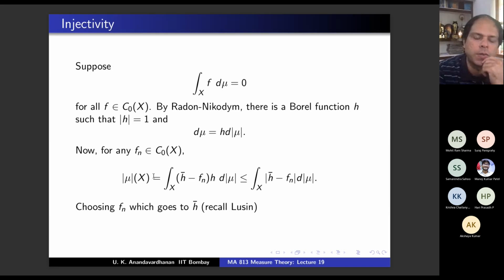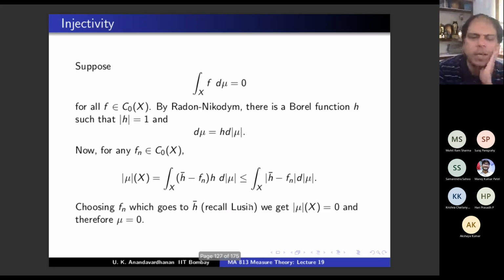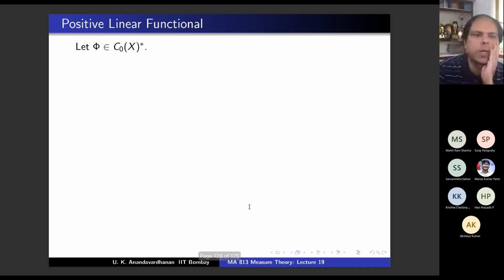Okay, so I'm not using simple functions, I'm using Lusin. Because in Lusin I know that using continuous functions I can approximate. And Lusin has a nice inequality using the supremum. So therefore I get uniform convergence. Okay, so I made a small mistake. So using boundedness, you can get uniform convergence from Lusin, and therefore you get |mu|(X) is 0. That's what you wanted. Okay, whatever. So that's injectivity. Surjectivity is the crucial point.